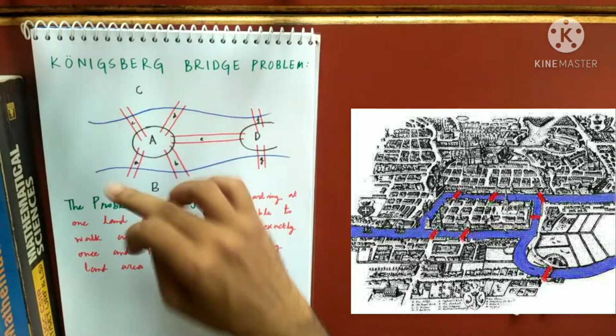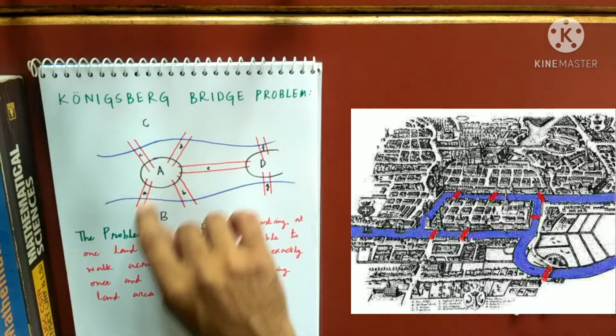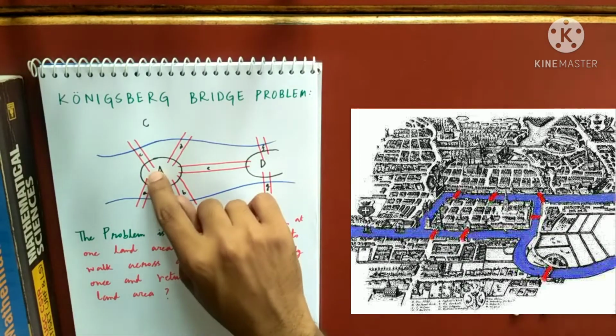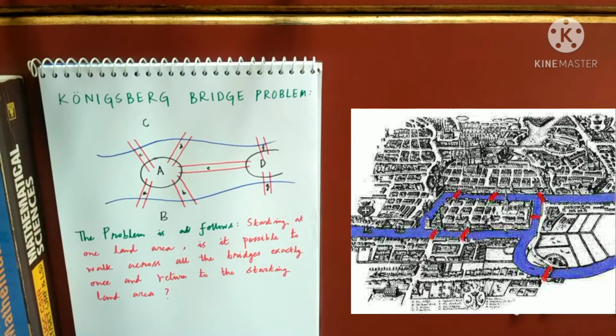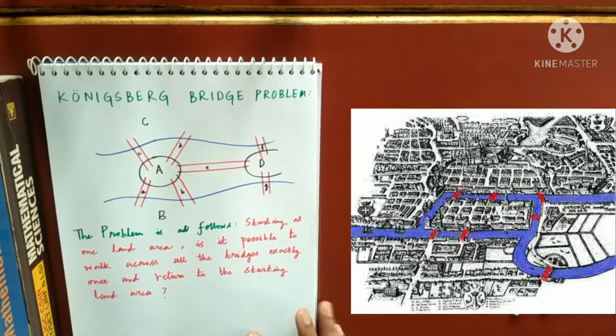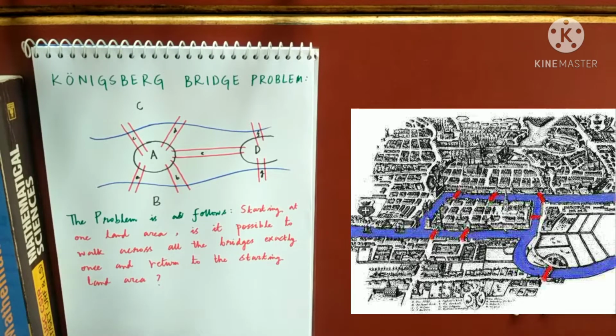You cannot repeat a bridge. You cannot go and come from the same bridge. If you're using a bridge, you can use it exactly once. This problem was first recognized by Euler in 1736.